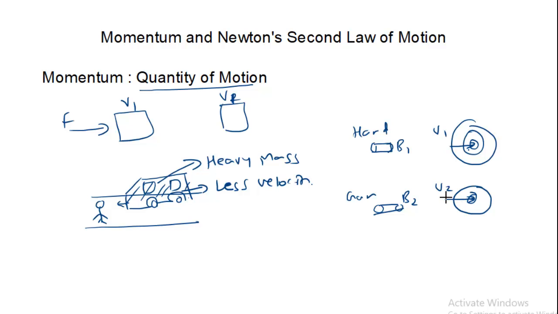Naturally, both bullets have very small mass, maybe in grams, but the velocity with which it is fired from the gun is much more than the velocity with which it was thrown by hand. Still, the impact on the target is very high when it is fired with higher velocity.